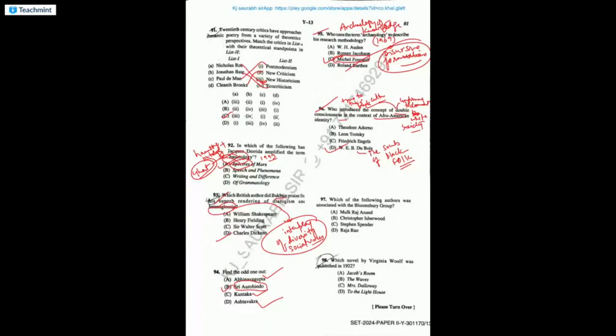Which of the following was associated with the Bloomsbury Group? The answer is Mulk Raj Anand, who was a key member of the Bloomsbury Group. In fact, on more research on Mulk Raj Anand, we found out that he did his PhD on Bertrand Russell in 1929, and he was also a product of Cambridge University. Which novel by Virginia Woolf was published in 1922, a seminal year for modernism in England? The answer is Jacob's Room.